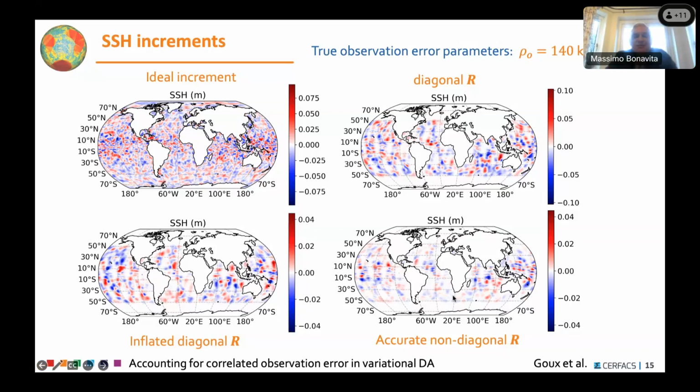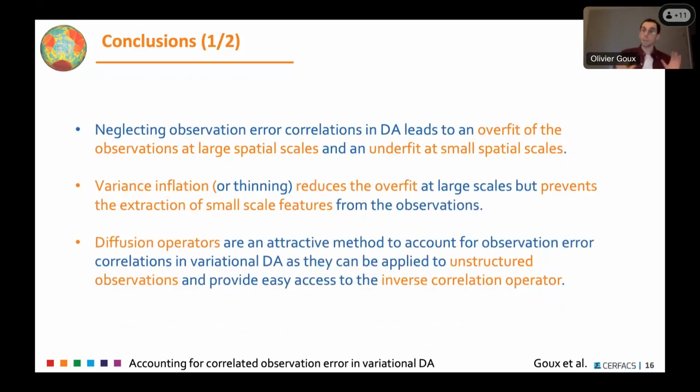Just a quick summary: neglecting observation error correlation in R, we have an overfit at large scales and an underfit at small scales. With variance inflation, we can mitigate that, but we prevent the extraction of small-scale features. We plan to use diffusion operators to avoid this issue because the inverse is available and it can be used for unstructured data. We have already implemented it in NEMOVAR for Nadir altimeters, and there is no delay in convergence.